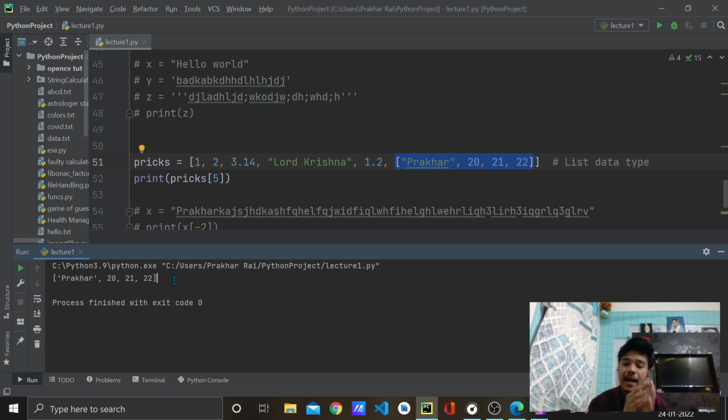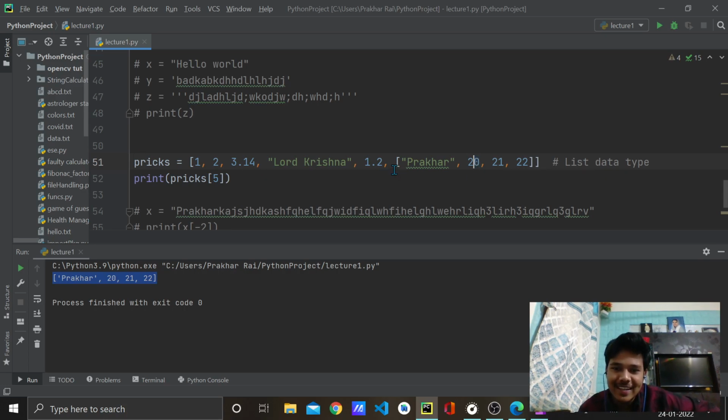But an interesting question arises if someone tells you to print 20 here. Now how can you do that? I can reach only up to this, right? This particular thing, and I indeed reached. If I wrote 5, this whole list got printed. But what if I want to print an element which is inside a list, which is again inside a list?